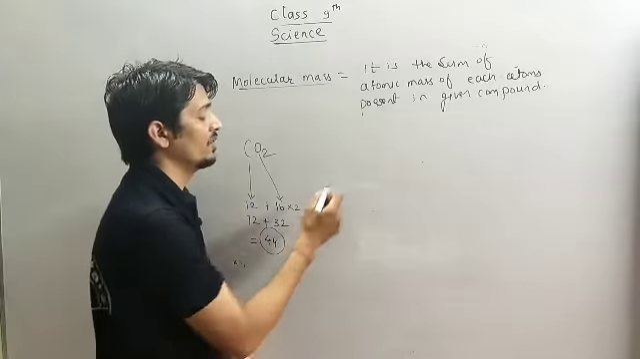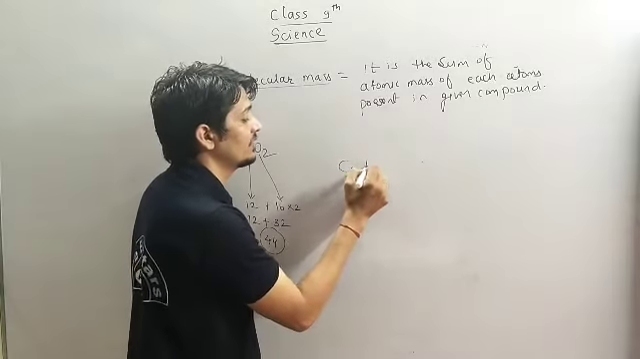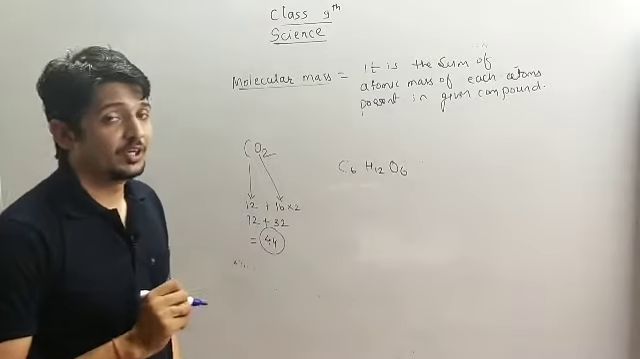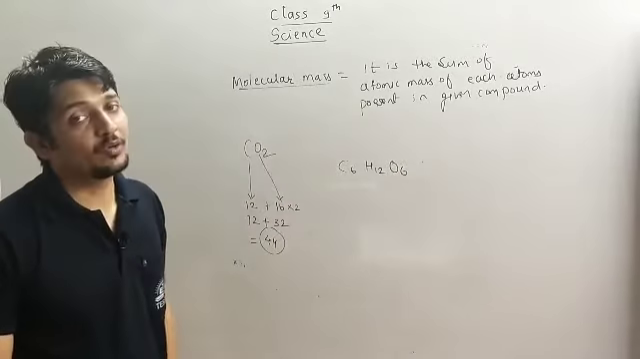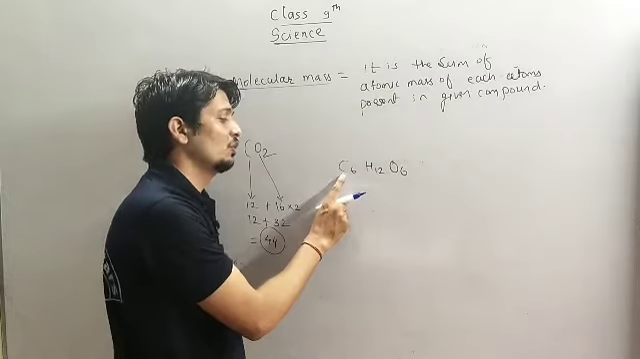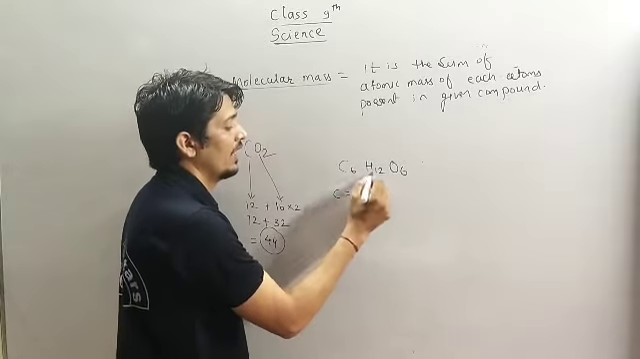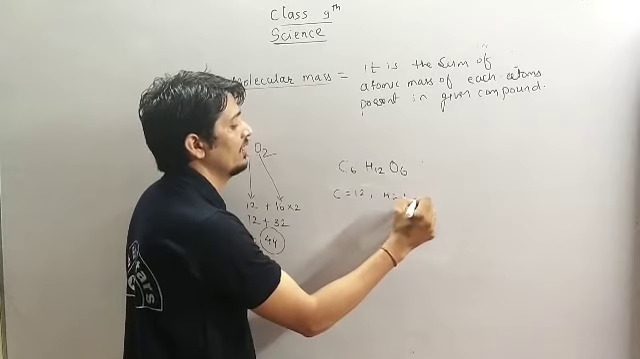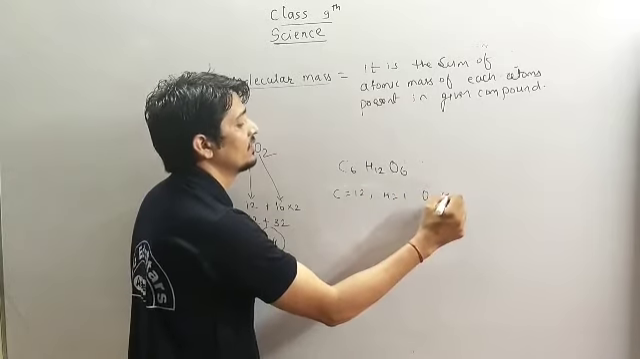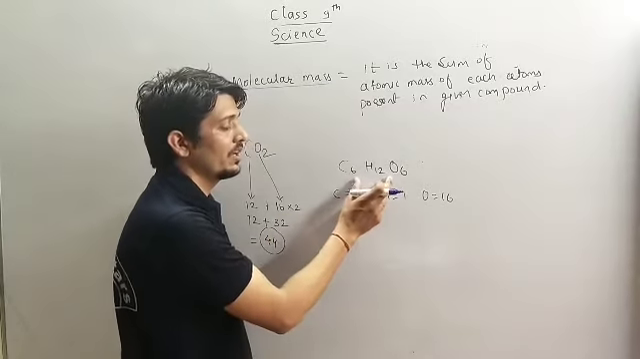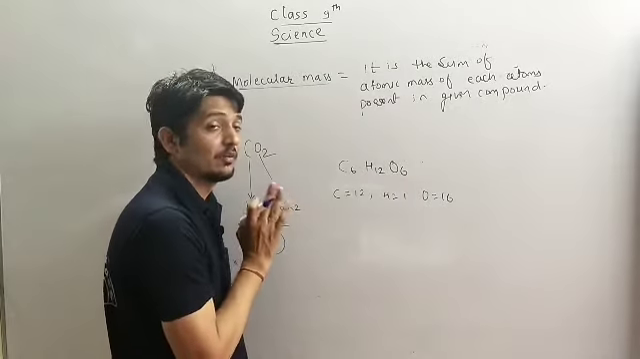Again we have to take one more example. We have C6H12O6. It is glucose. अब ग्लूकोज का molecular mass हमको कैलकुलेट करना है. So for that you have to know atomic mass of carbon is 12, atomic mass of hydrogen is 1 and atomic mass of oxygen is 16. That information you have to know. अगर ये आपको पता है so you can calculate the molecular mass of glucose.